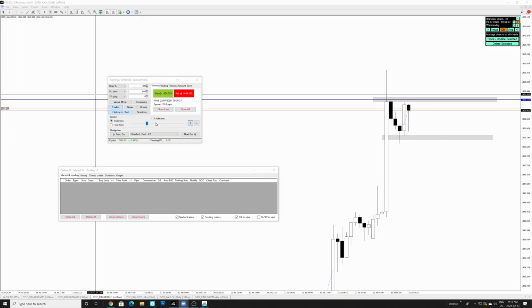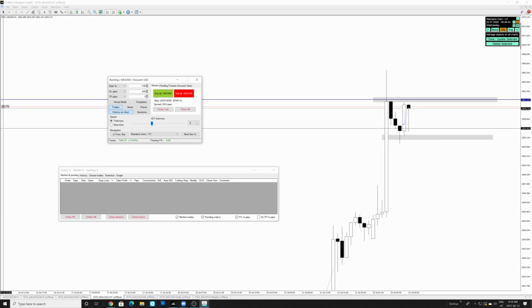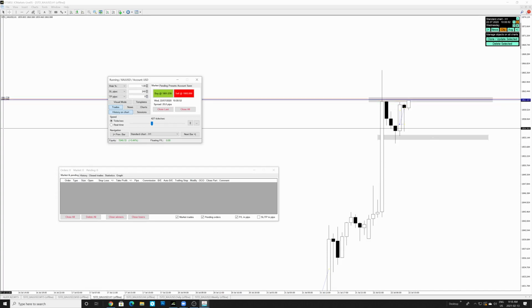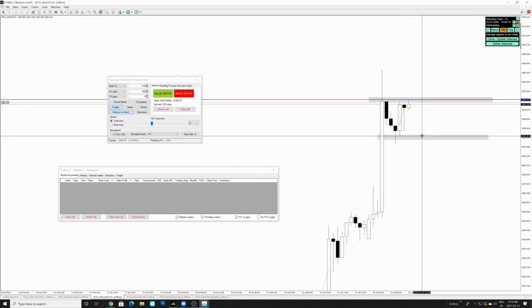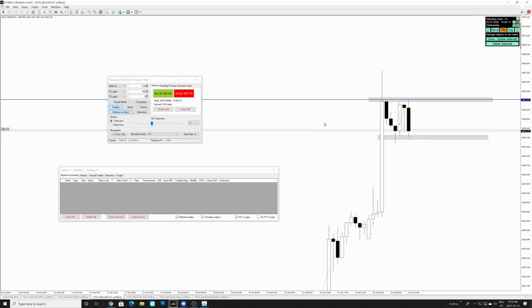So slowly we're moving into London Open now in 20 minutes. In a real scenario, would you have held for 20 pips or would you have closed partials for 10 to 12 pips? If I'm trading gold, I'm holding it for like 15, 20, 25 pips, because gold gives you that much of a range. If you measure this range, this is like a 59, 60 pip range. Normally pound yen doesn't have these ranges on a 1 hour time frame, but gold does.